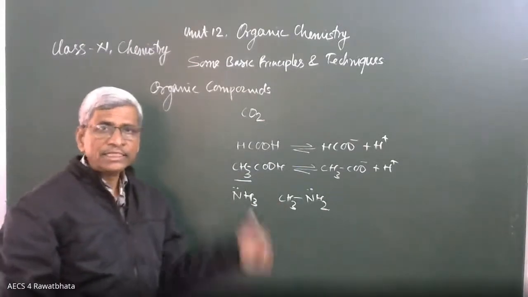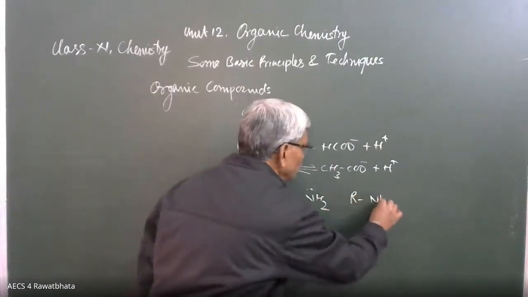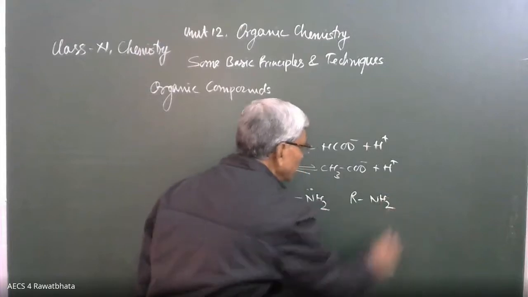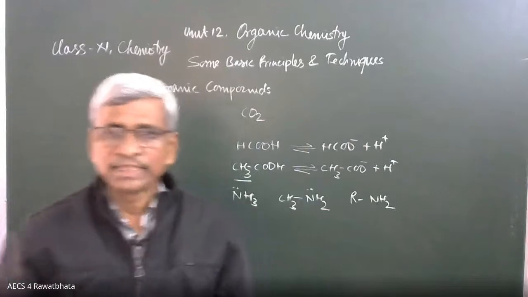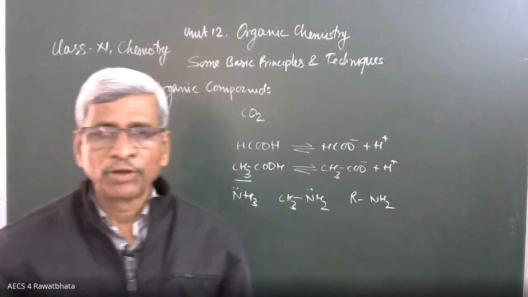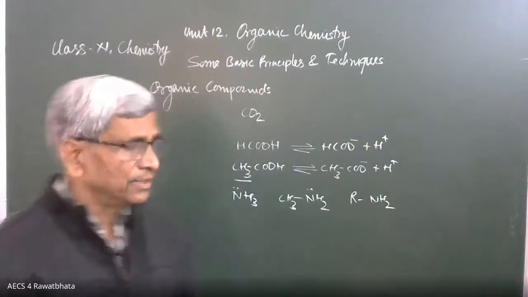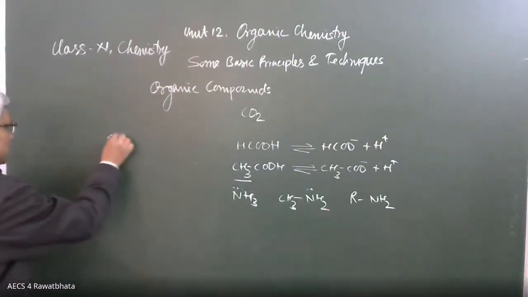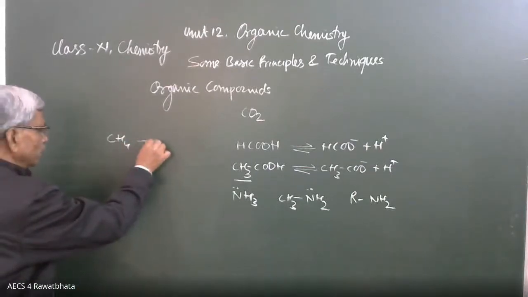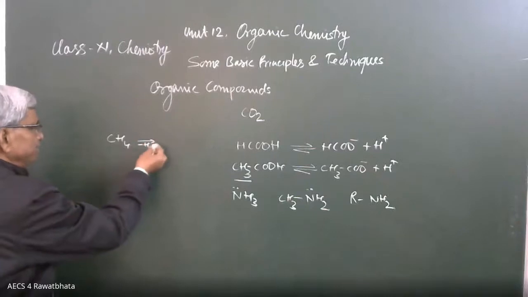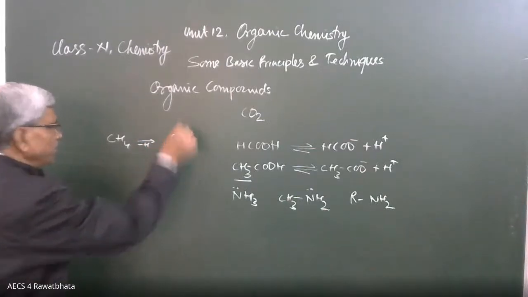This CH3 in general is written as RNH2. In organic chemistry, R refers to an alkyl group, like CH3, C2H5. From an alkane, one hydrogen is replaced, then it becomes an alkyl group. CH4 is methane. When we remove one hydrogen from here, minus H, then it becomes CH3 and there is a free bond.